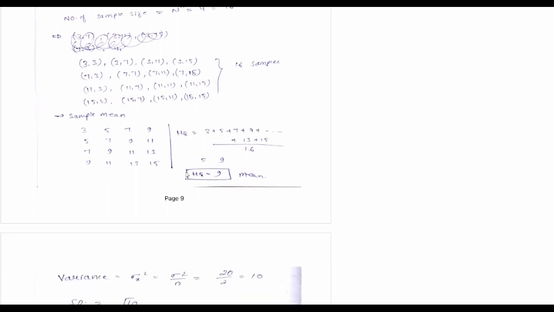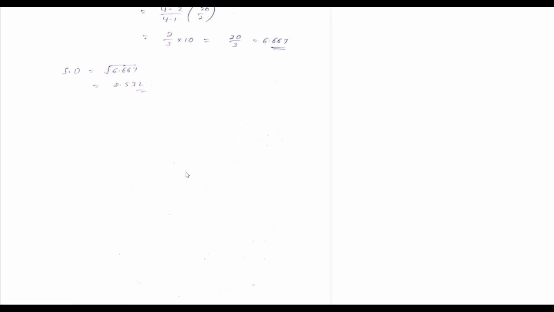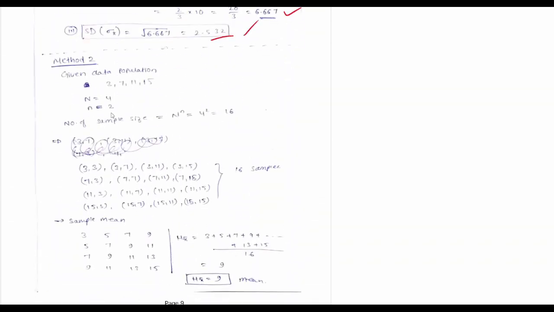Now see method 2, that long method. See this long method. This is the given data: population 3, 7, 11, 15, N equal to 4, n equal to 2. Here it is with replacement. With replacement, the number of samples is 4 square, which means 16. So we can make (3,3), (3,7), (3,11), (3,15). Now this is total samples 16.